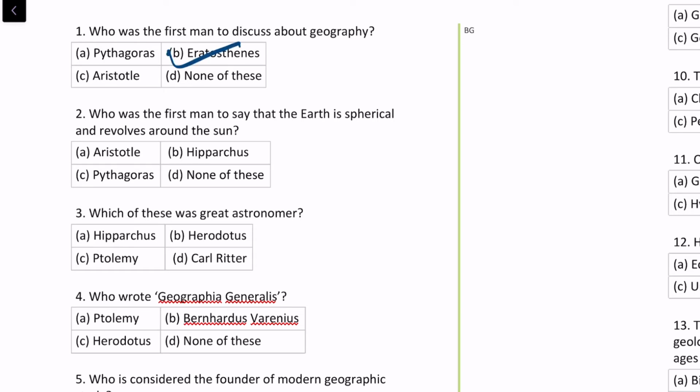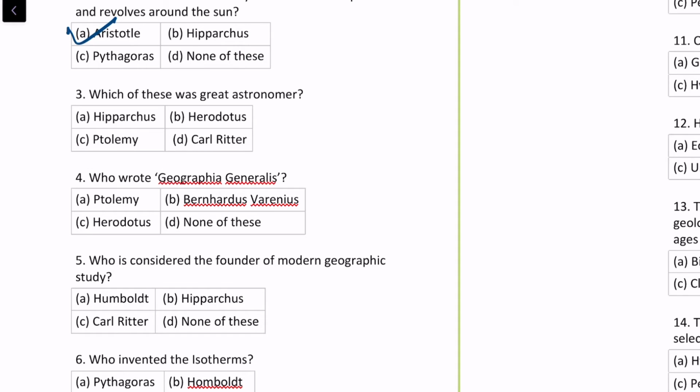Who was the first man to say that the earth is spherical and revolves around the sun? It was Aristotle. This was a great astronomer. So Ptolemy was a great astronomer. Is it? No, it was Hipparchus. He was one of the greatest Greek astronomers.